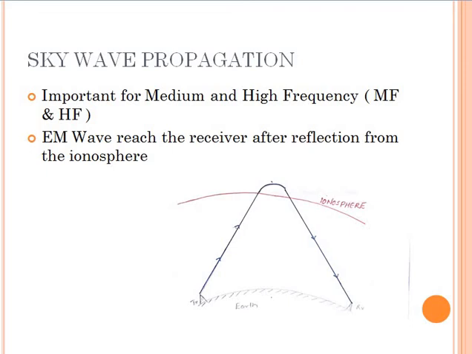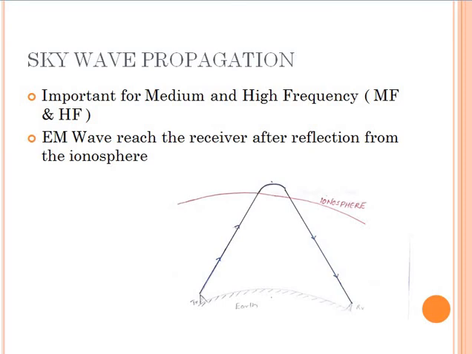Okay, space wave propagation. We have seen that you will get only a line of sight communication. That is, the maximum range is limited by the curvature of the Earth. In the skywave propagation, we have an advantage that the curvature of Earth is not limiting the range of communication. Please see the diagram given.